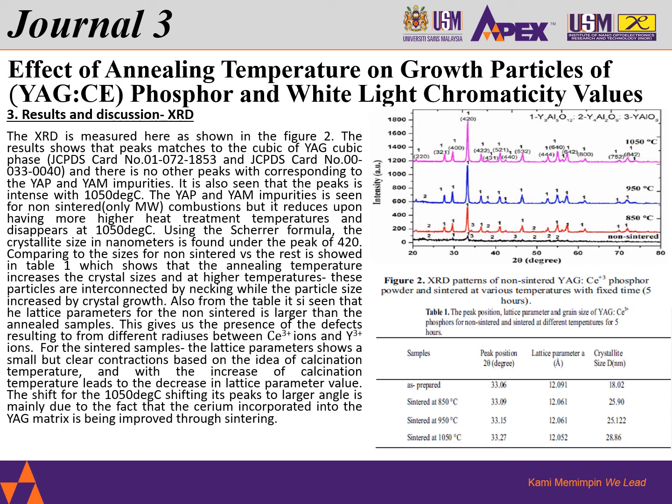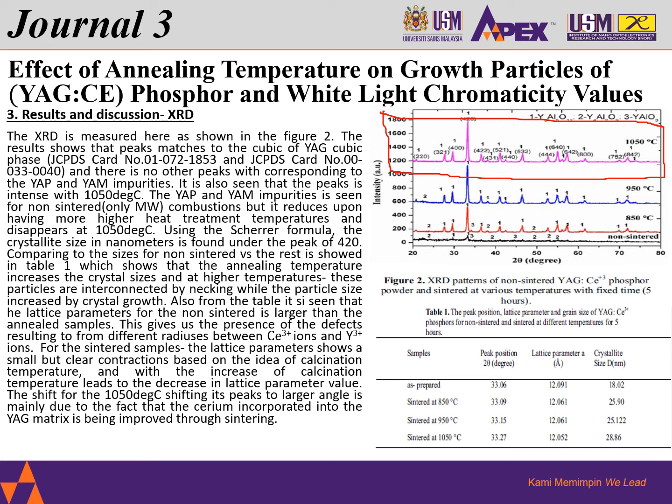Okay, let's look at the XRD results on Journal 3. From here we can see that basically the highest temperature of 1050 produces a very good YAG:Ce phosphor system as compared to the other temperatures. So this gives us very good results showing that we can achieve the targeted YAG:Ce production with the synthesis or the sintering of 1050 degrees C.